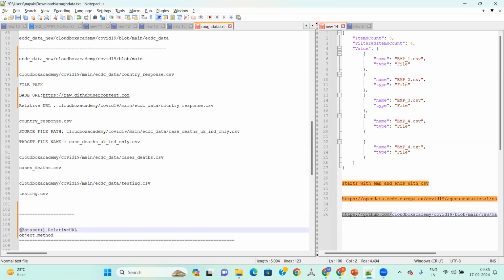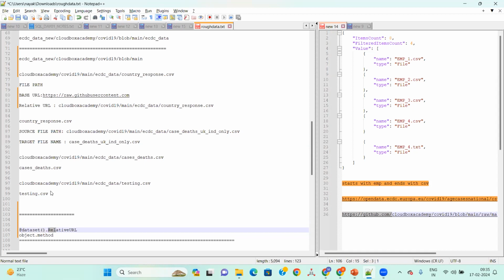So at the rate we need to give, this is the object name dot relative URL, which is the method. Everywhere you see any language, this is the base idea: object dot method. Data set is the object, and this is the method. Is it correct?